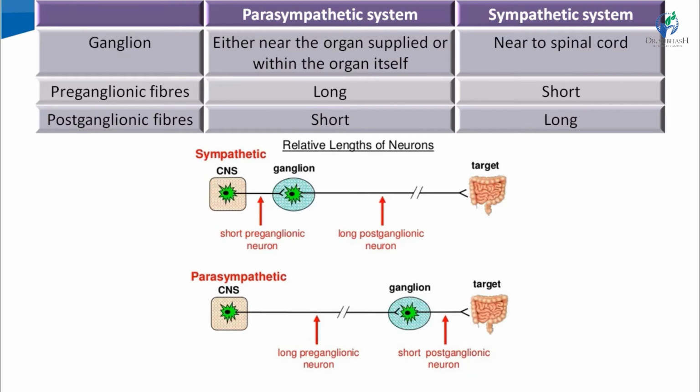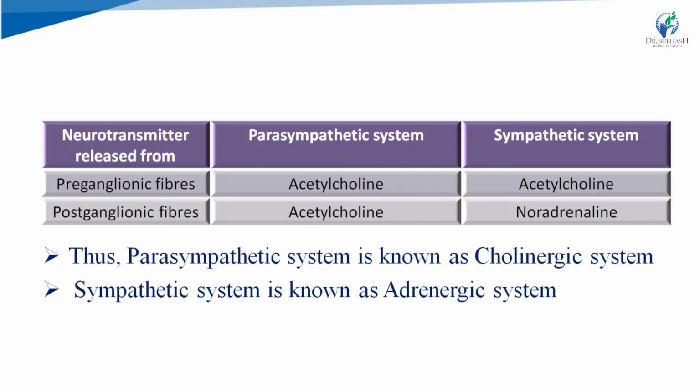Means in the sympathetic system, the preganglionic nerve is shorter than its postganglionic part. Right? In the parasympathetic nervous system, the ganglion lies near the organ or within the organ itself. So in the parasympathetic nervous system, the preganglionic fiber is longer than its postganglionic fiber, and vice versa in the sympathetic system.